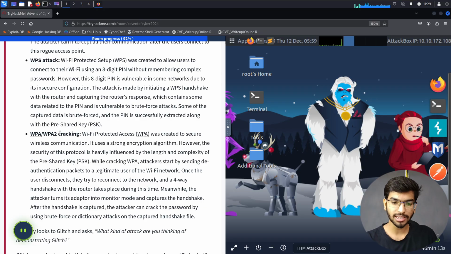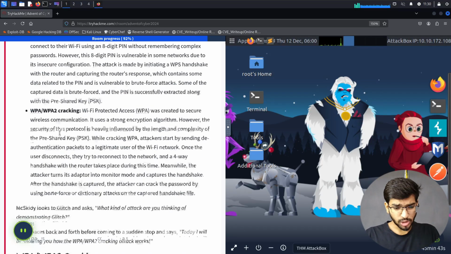It's nothing but an 8-character pin which you can use for logging into the Wi-Fi configured for you. Since it's only an 8-character pin, I as an attacker can easily brute force it, using a dictionary method or a brute force method, and log into the network. So that is one of the ways of attacking it.